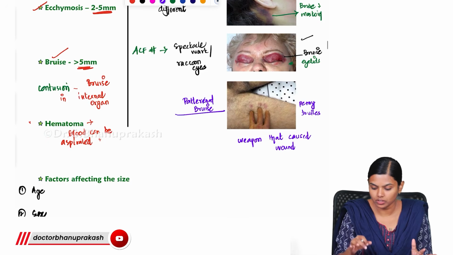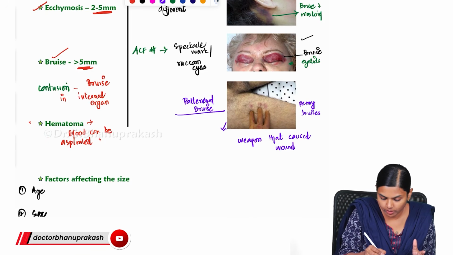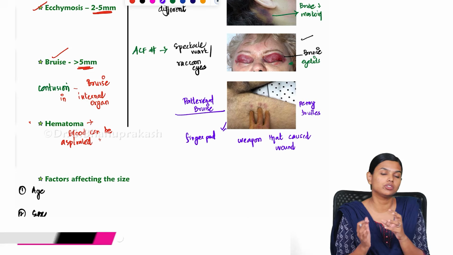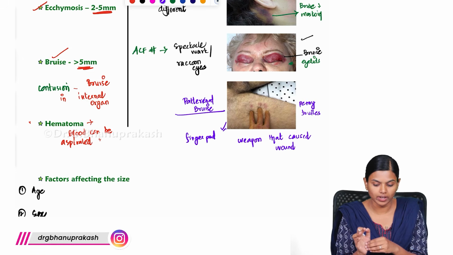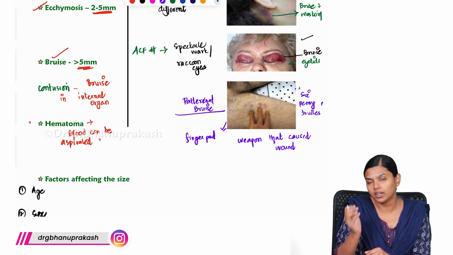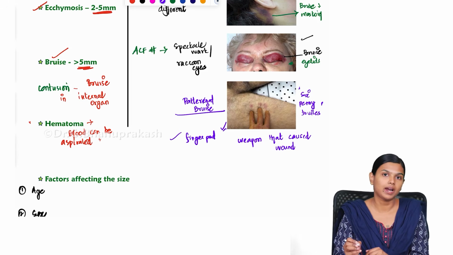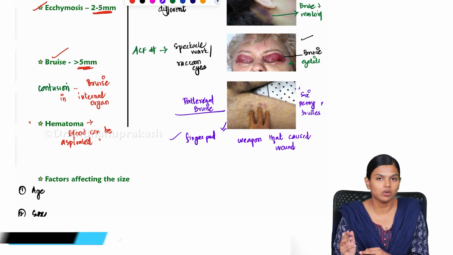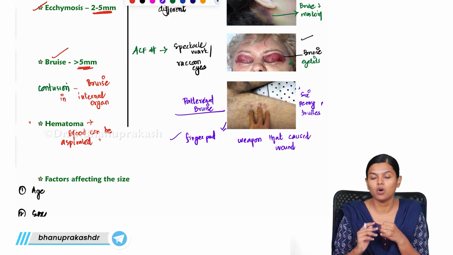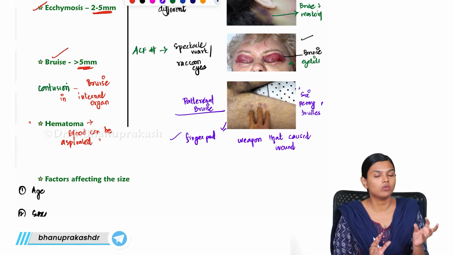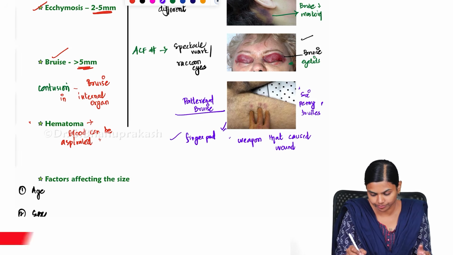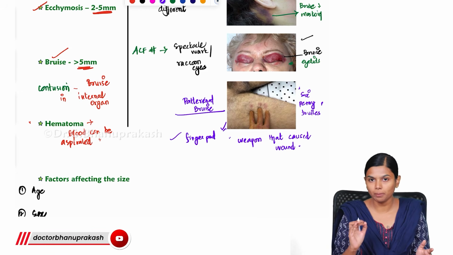And these penny bruises are commonly caused by finger pads. When you tightly push or grab using your fingers, you will cause these bruises. So when you see these penny bruises, we can say they are most commonly due to finger pads, and this is commonly seen especially in sexual assault and in cases of throttling, where the fingers will be pushing over these. So how we identify the pattern and correlate it with the weapon that caused it is what we call a patterned bruise. This is your patterned bruise.